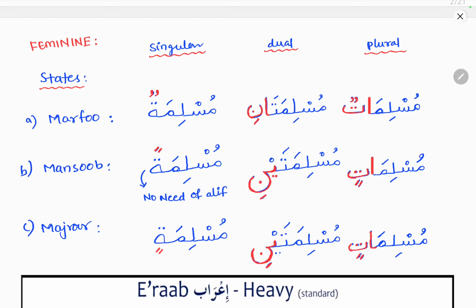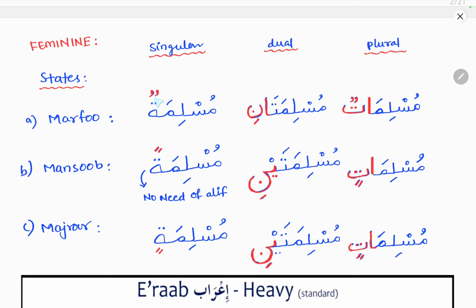So let's see some feminine nouns. Feminine noun, for example, muslimatun. So how to make muslimun, muslimatun? The tanween is removed, fatha is added, then ta marbuta, the closed ta is added. So muslimun has become muslimatun. So singular muslimatun in the marfu state, in the mansub state muslimatan. Okay, muslimatan, double fatha is added. So whenever double fatha is added for this closed ta, there is no need of adding alif as we discussed earlier. Majrur state muslimatin. So ta with kasra can be added.